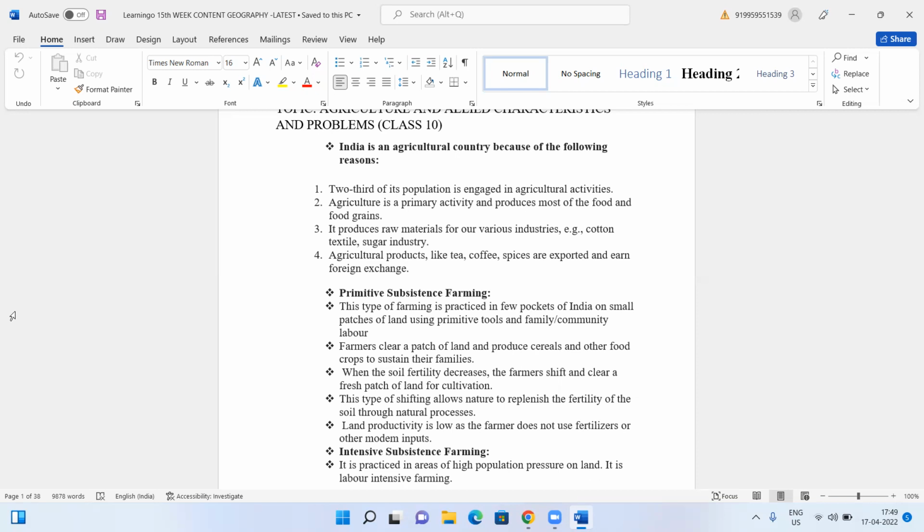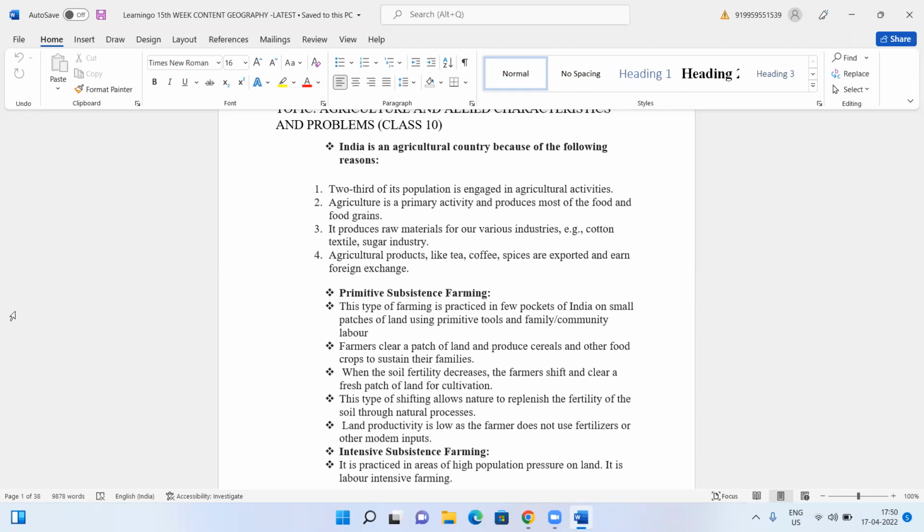It means they go to a forest and clear the entire forest. They cut down the trees, clear the entire area, burn down the trees, and whatever ash comes from the burning of the trees is mixed with the soil. The reason is that they can increase the fertility of the soil. This is considered slash and burn cultivation, or it is also called shifting cultivation. When they mix the ash from the burnt trees with the soil, fertility will be there for a certain period of time.